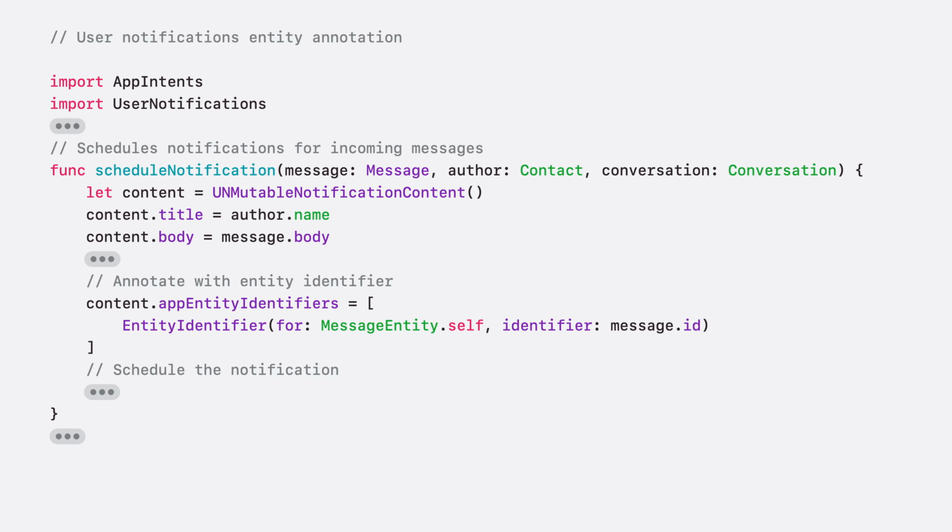To give the additional context to Siri about what entity is associated with the unicorn chat notification, I'll update the posting flow. After importing app intents, I assign the persistent message entity identifier to the app entity identifiers property on mutable notification content. Note that with the 3 entity annotation APIs I'm describing, you can't use transient app entity. Transient entities are temporary model objects, so they don't have persistent identifiers.